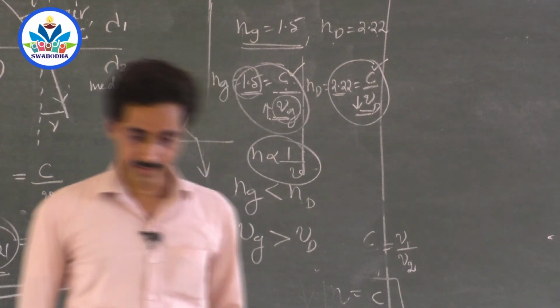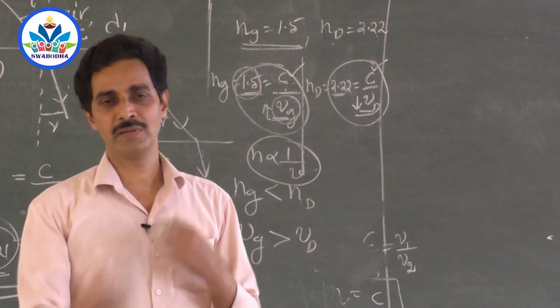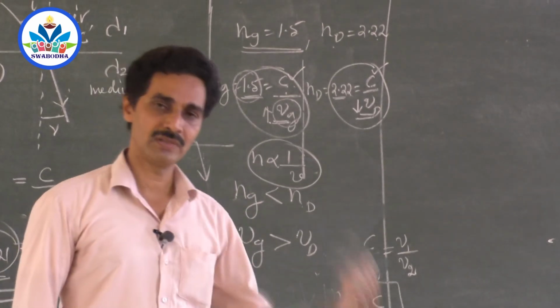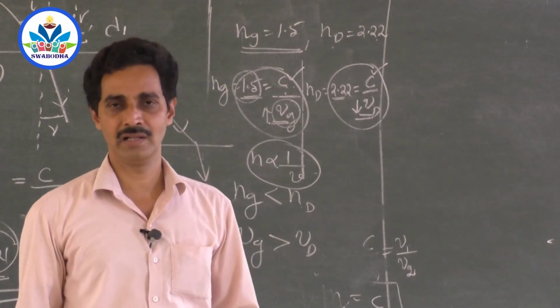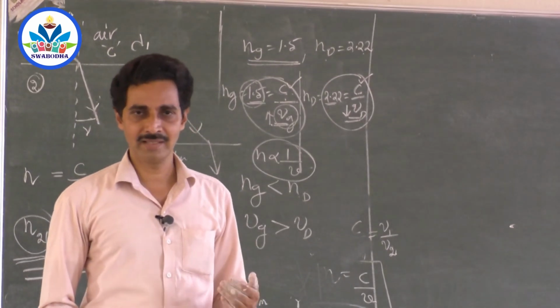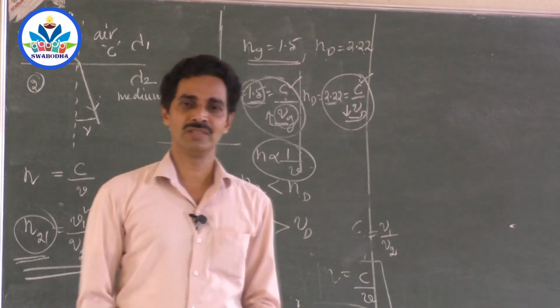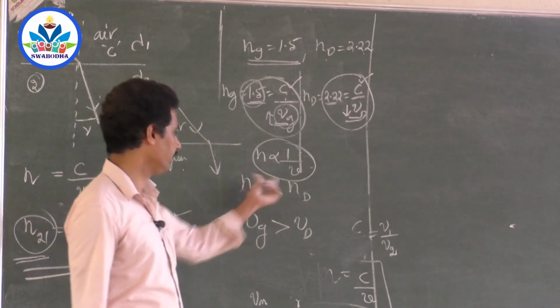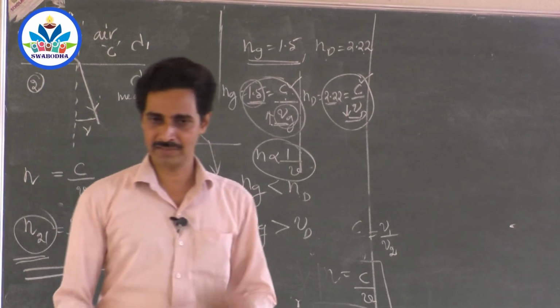So that is why, suppose you are going to a doctor for spectacles, if the doctor prescribes you a spectacle, if you go to the lens maker, lens shop, immediately they will ask which material you want for the spectacles, whether it is plastic, whether it is fiber, whether it is glass, whether it is diamond. You will choose it, but they will choose the refractive index of that material. According to that, they will apply some formula and prepare the spectacle.